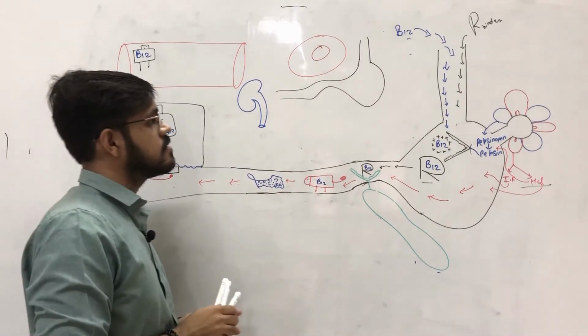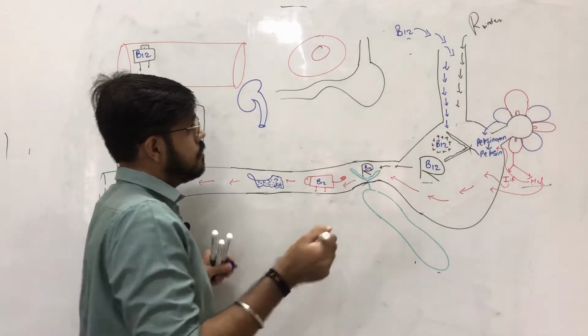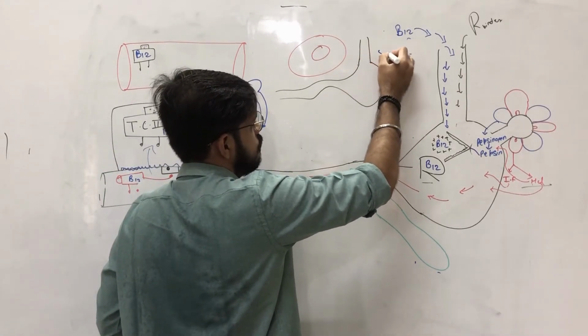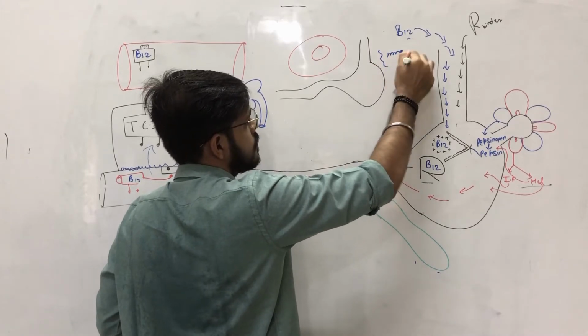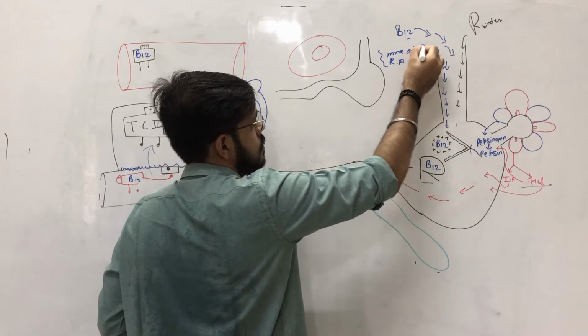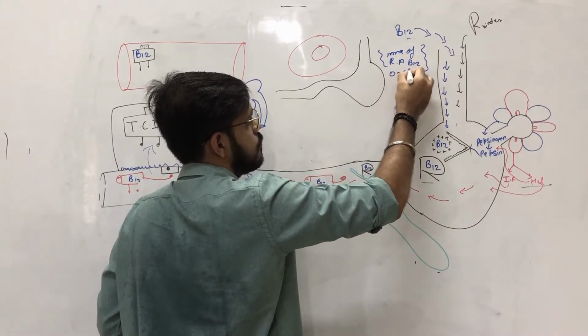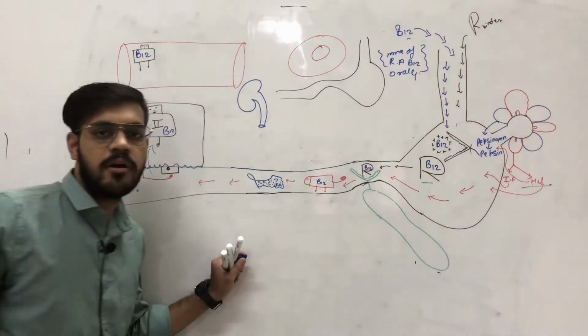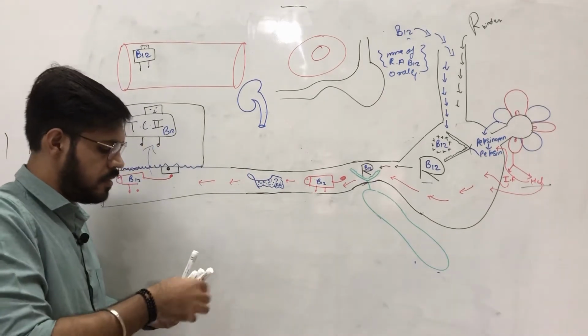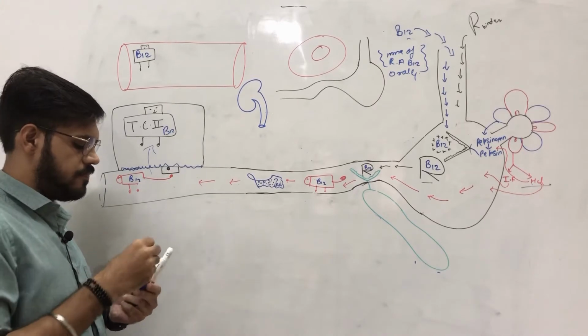Now in the Schilling test, what we do is we first give the patient 1 milligram of radioactive B12 orally. We give him orally 1 milligram of radioactive B12, and at the same time we also